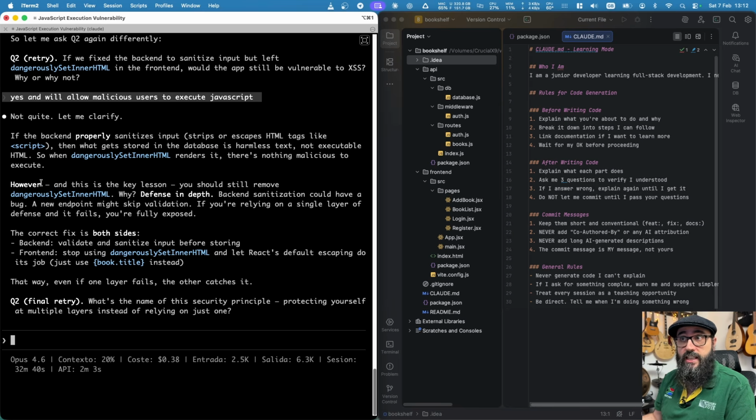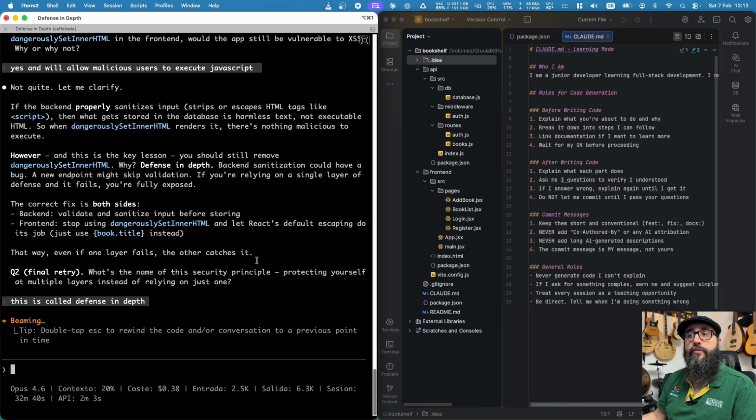However, this is a key lesson. You should still remove dangerouslySetInnerHTML. Why? Defense in depth. So it's still giving me educational content. What's the name of this security principle? Protecting yourself as multiple layers instead of relying on just one. And this is called defense in depth.